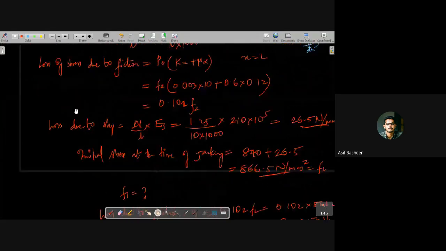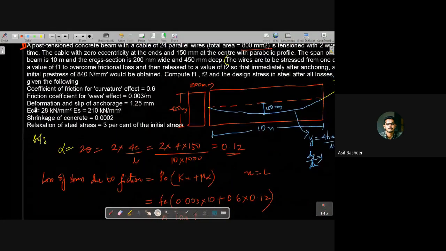Now you have the remaining factors given here. The deformation of the slip is given. Now the shrinkage of the concrete is given. Since the shrinkage strain is directly given, you don't need to calculate the alternative shrinkage and your drying shrinkage. Else you need to go to your IS code and find those values.